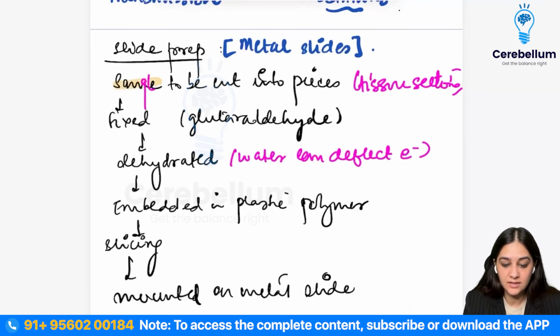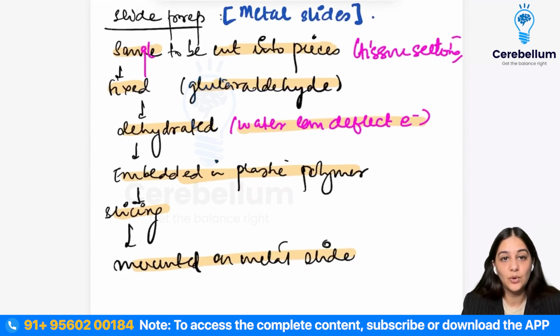We first take the tissue and cut it into smaller sections. Then we fix it using glutaraldehyde. Now we have to dehydrate it because we want to remove all the water droplets. If there are water droplets in the sample, they will deflect the electrons, which is not something we want. So we dehydrate it so that all the water is lost. Then we embed it in a plastic polymer, slice it, and mount it on a metal slide.